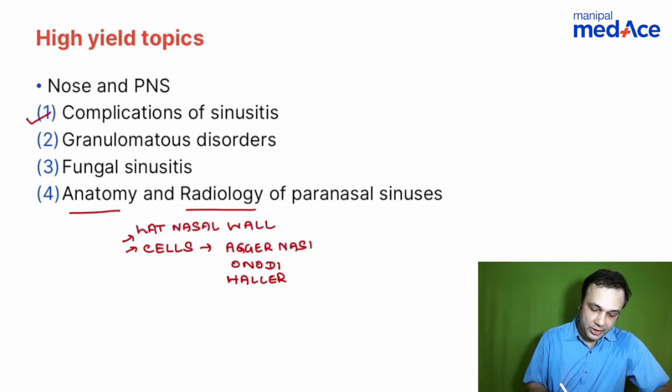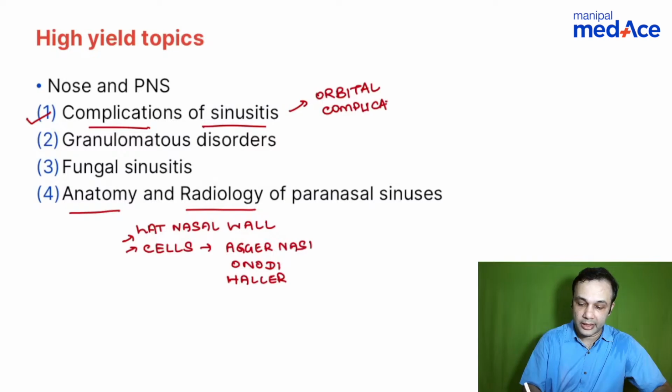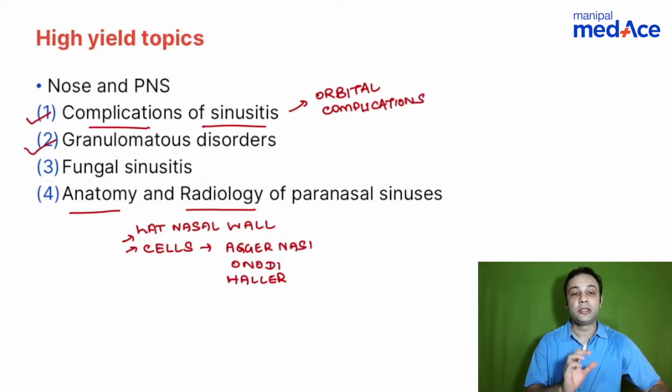Other important questions that have been asked are related to complications of sinusitis. When we talk about complications of sinusitis, most often the questions will be on orbital complications. Granulomatous disorders are always a favorite. There are four important disorders that you need to know.